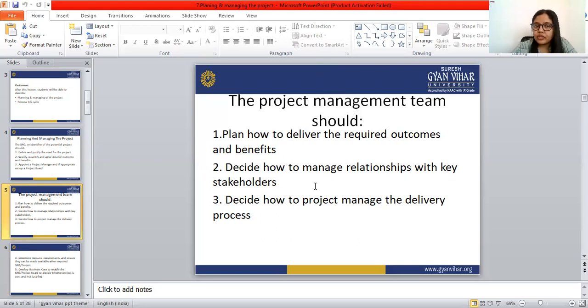They have to make a plan to deliver them, and decide how to manage the relationship with key stakeholders. The project management team should also decide how to project manage the delivery process. These are the duties of the project management team.